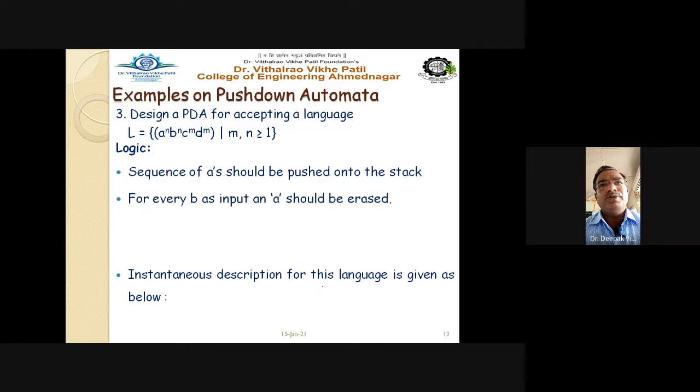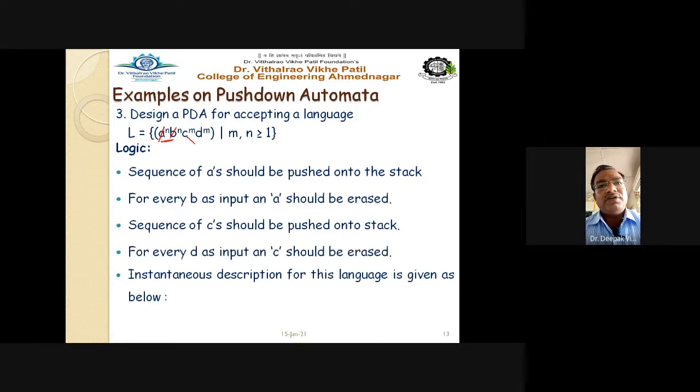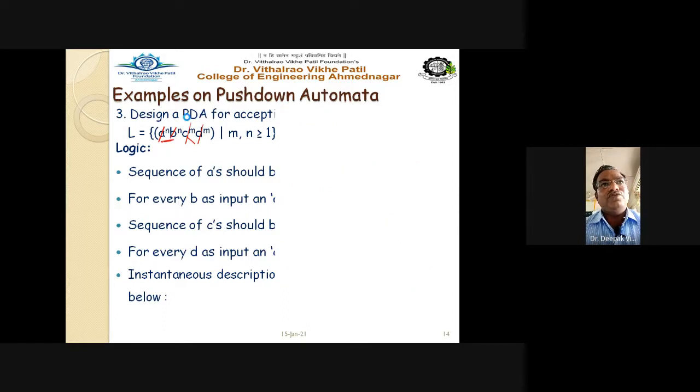The sequence of A should be pushed onto the stack as usual. For every B as input, an A should be erased. Because they are having equal numbers, for every B read, you are going to erase A. The sequence of C should be pushed into the stack, and for every D as input, C should be erased. So for every D read, C should be erased, so that there will be no symbol remaining in the stack itself. Getting this point? So just try to write the rules for this PDA.